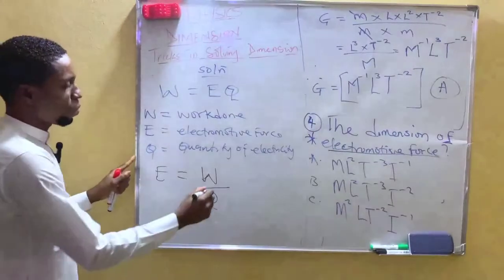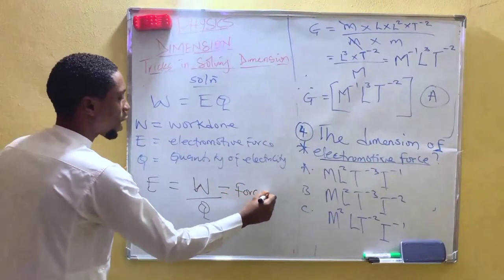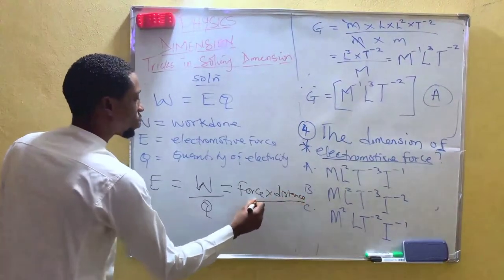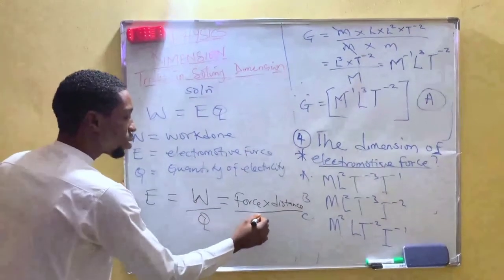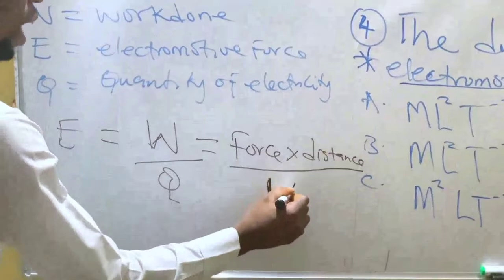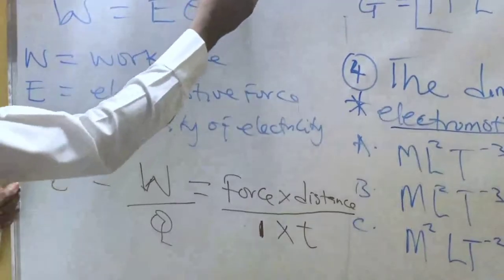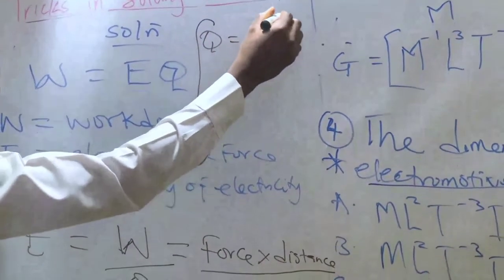Now, what is work? Work is force times distance. And what is Q, which is the quantity of electricity? Q is current times time. That means this Q here is IT.